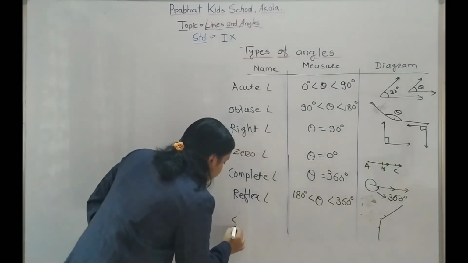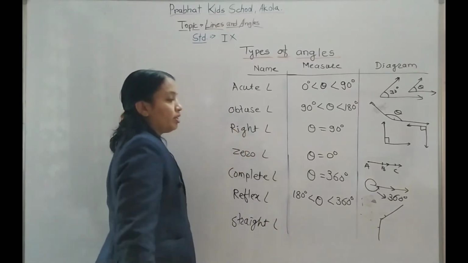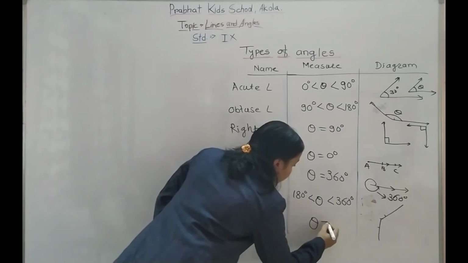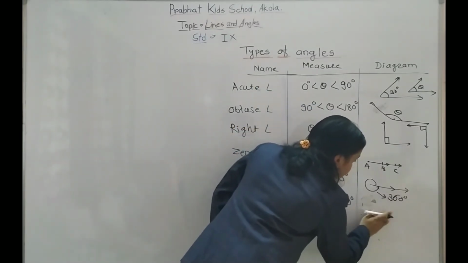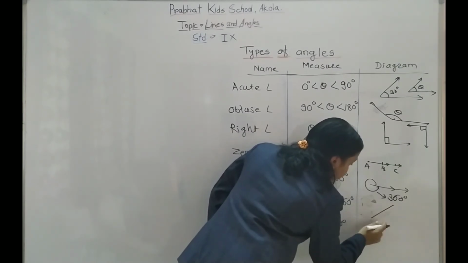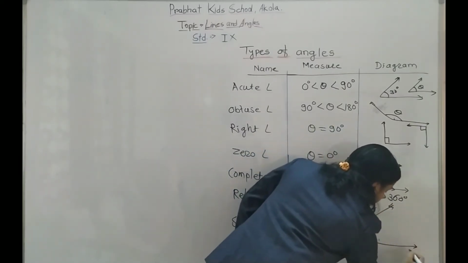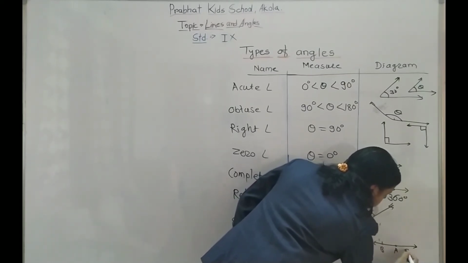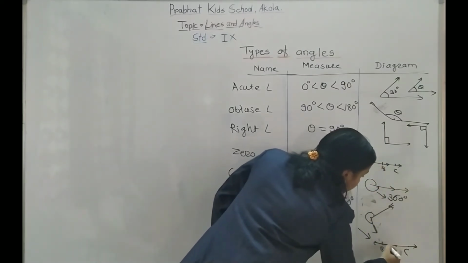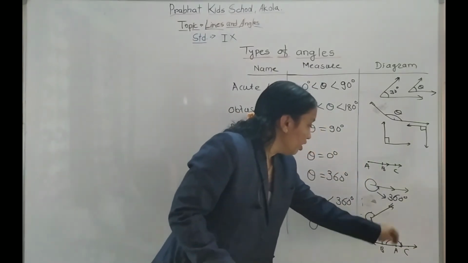Now the straight angle. A straight angle is when the measure of the angle is 180 degree. That is a straight line. This example is a straight line. This is the angle, and you can give it the names A, B, C. Now angle ABC measures 180 degree. It is called a straight angle.